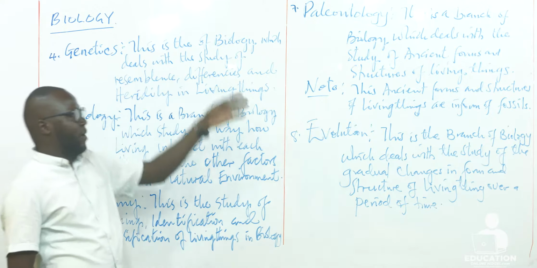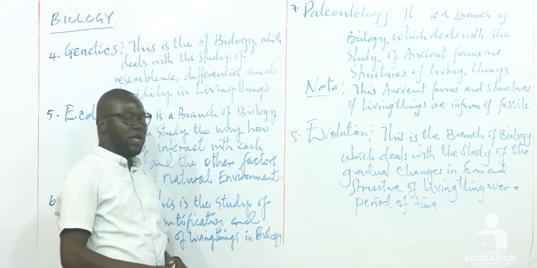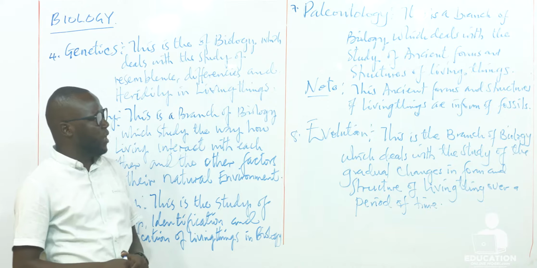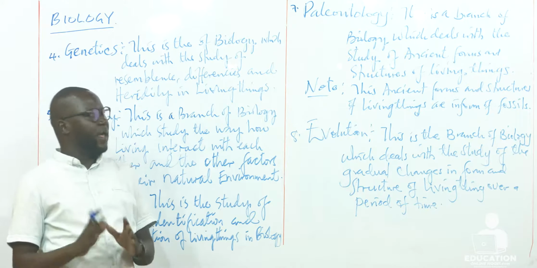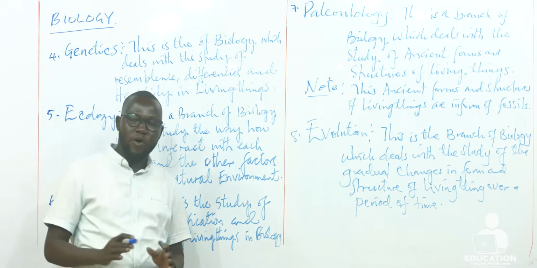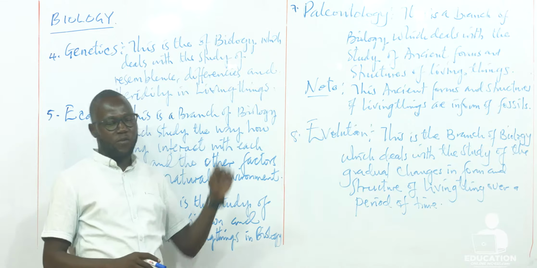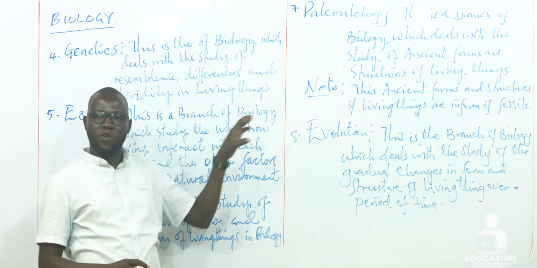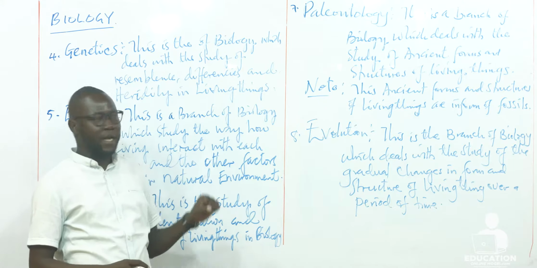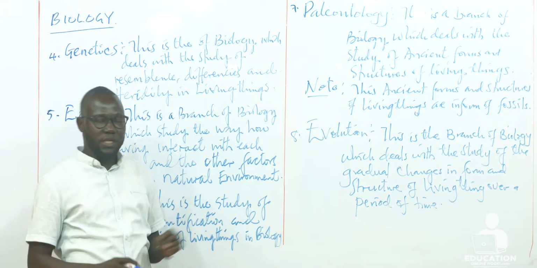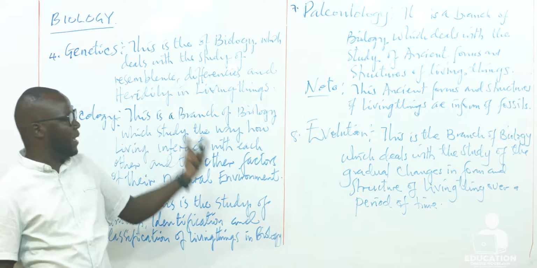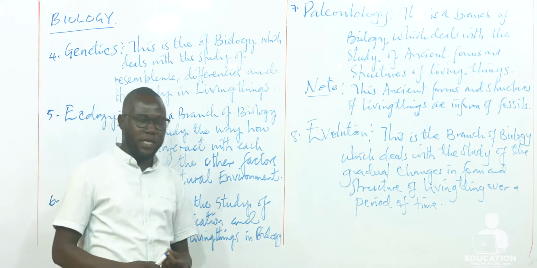Then the seventh branch that we looked at is paleontology. We define paleontology as a branch of biology which deals with the study of the ancient forms and structures of living things. We need to note one important thing when we are studying paleontology: the ancient forms and structures of the living things are being kept in form of fossils.